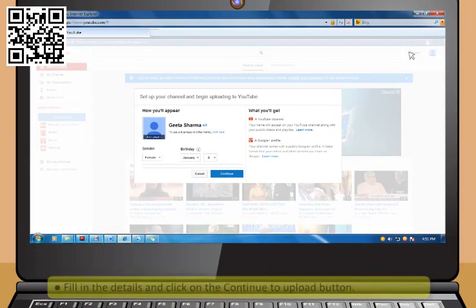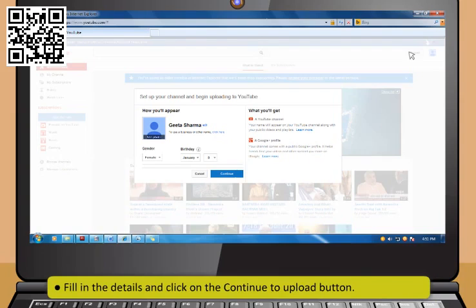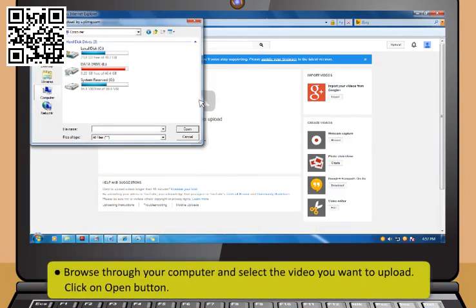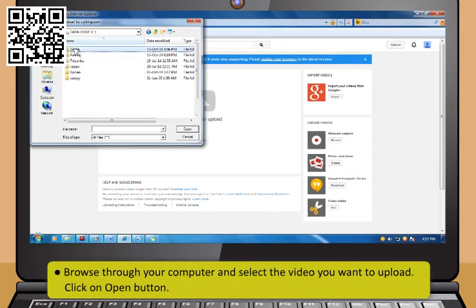For first-time users, it will ask you to set up your channel and give some personal details like gender and date of birth. Fill in those details and click on the Continue to Upload button. Then click on Select Files to Upload link. Now browse through your computer and select the video you want to upload.